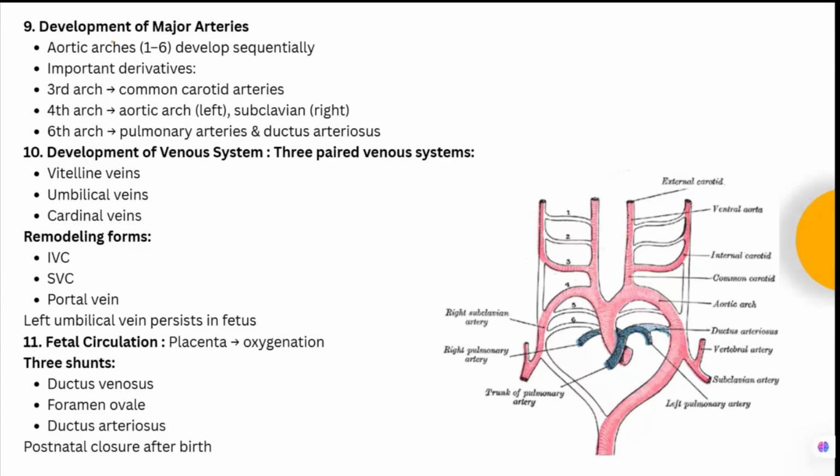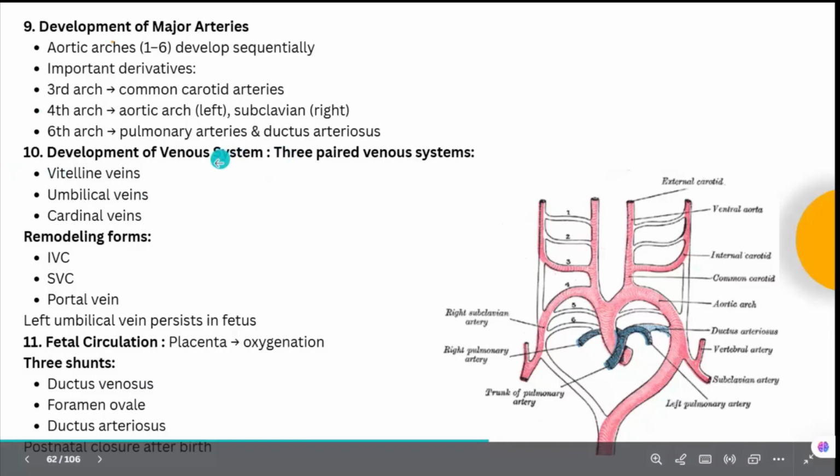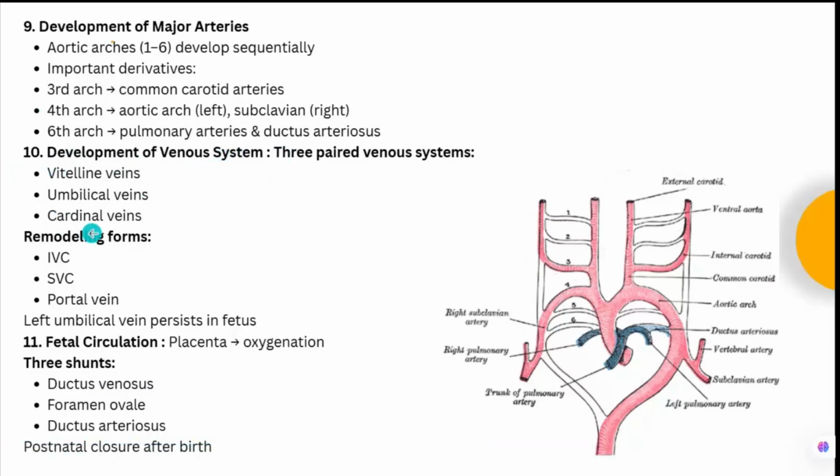One is the vitelline vein, second is the umbilical vein, and third is the cardinal veins. Okay, so these three venous systems, you should know how the venous system develops from the three paired venous systems, that is vitelline veins, umbilical veins, and the cardinal veins. And then further remodeling of this will lead to the formation of the IVC, SVC, and the portal vein. Okay, so left umbilical vein persists in the fetus. The right one disappears.